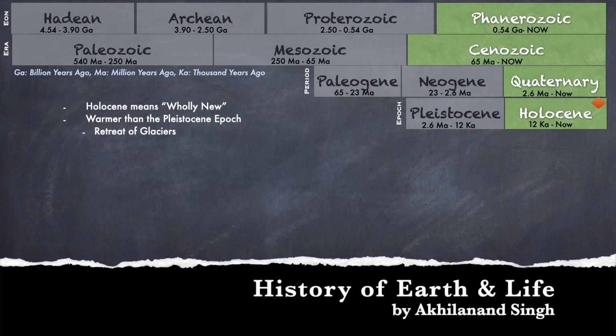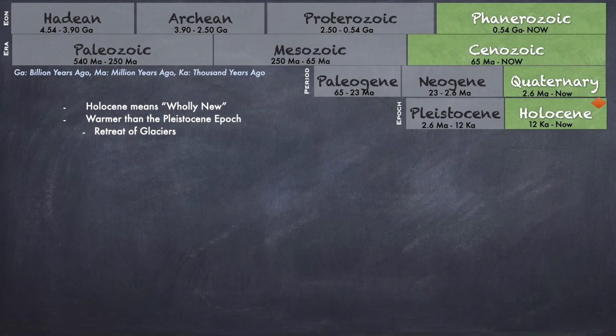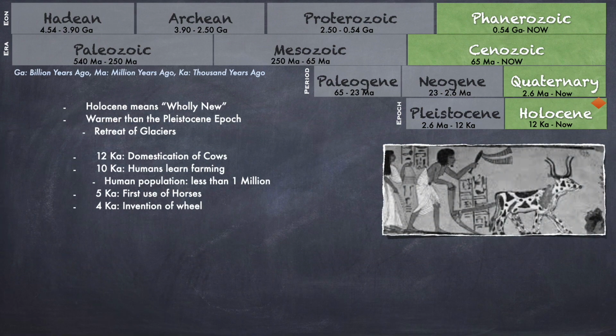Holocene is the second and the latest epoch of the Quaternary period, whose time span is 12,000 years ago to the present time. Holocene means wholly new or completely new. The Holocene epoch is warmer than the Pleistocene epoch. Holocene also marks the retreat of glaciers. Major events in the Holocene epoch have been the following. 12,000 years ago, humans domesticated the cows. 10,000 years ago, humans learned farming. By this time, our population was less than 1 million. 5,000 years ago from now, we learned to use horses. And 4,000 years ago, we invented the wheel.